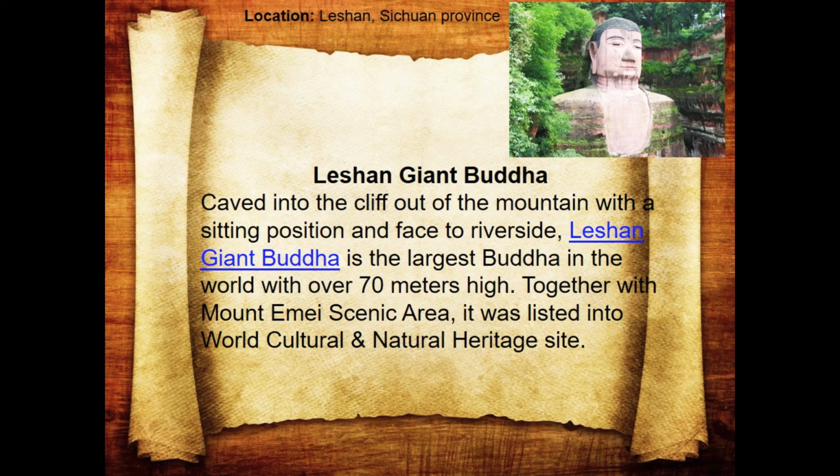Leshan Giant Buddha. Carved into the cliff out of the mountain in a seated position, facing the riverside. The Leshan Giant Buddha is the largest Buddha in the world, at over 70 meters high. Together with Mount Emei's scenic area, it was listed as a World Cultural and Natural Heritage Site. It is the largest and tallest stone Buddha statue in the world, and by far the tallest pre-modern statue in the world. The Leshan Giant Buddha has been listed as a UNESCO World Heritage Site.